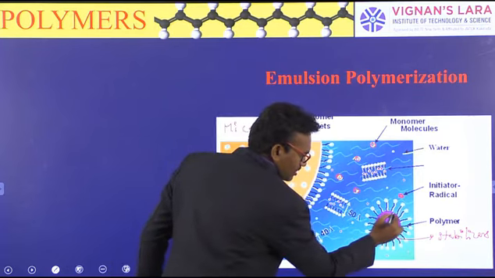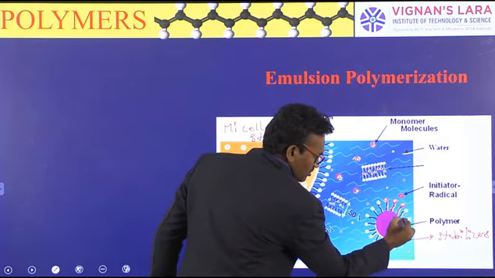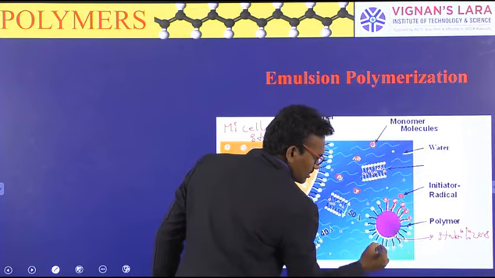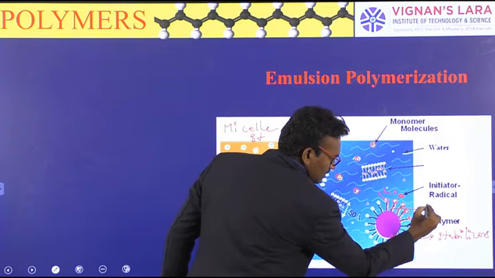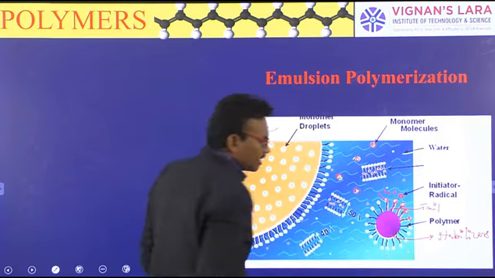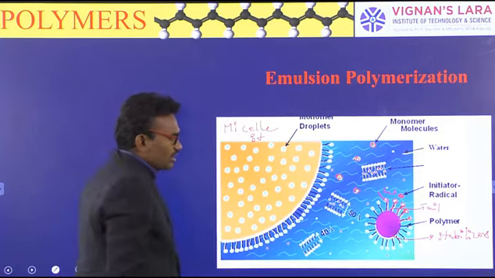That is the micelle structure of stabilizers, which has head and tail natures, hydrophilic and hydrophobic.